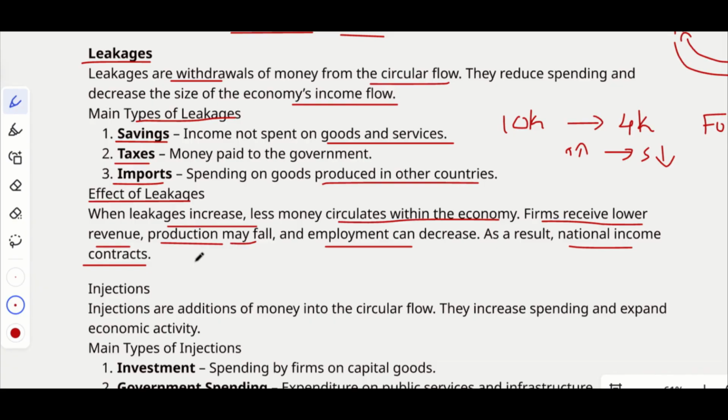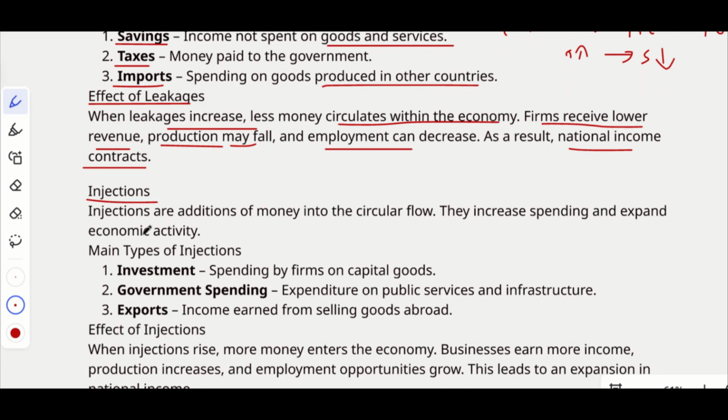Now let's move on to injections. Injections are additions of money into the circular flow. They increase spending and expand economic activity. What are the major types of injections? First thing is investment, spending by firms on capital goods. Then government spending, expenditure on public services and infrastructure. Government spends a lot, for example to construct a bridge, to tar a road, construct roads, build hospitals and educational institutions.